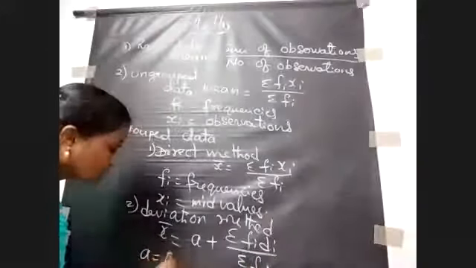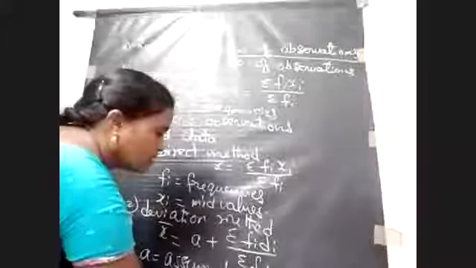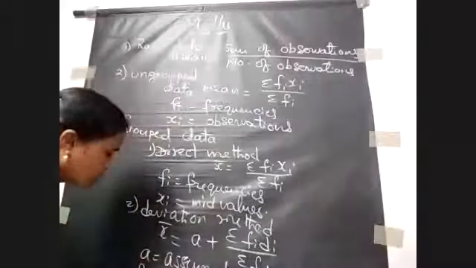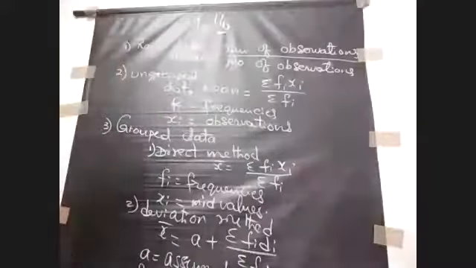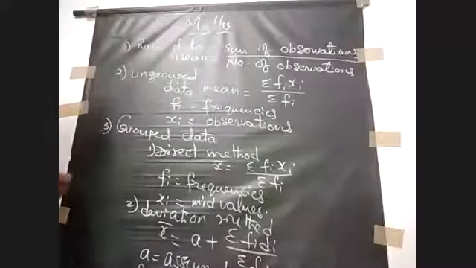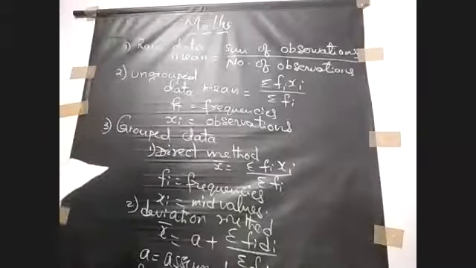Assumed mean. What is Fi here? Frequencies. What is di here? Deviations. Okay. And the last method, what is that one?